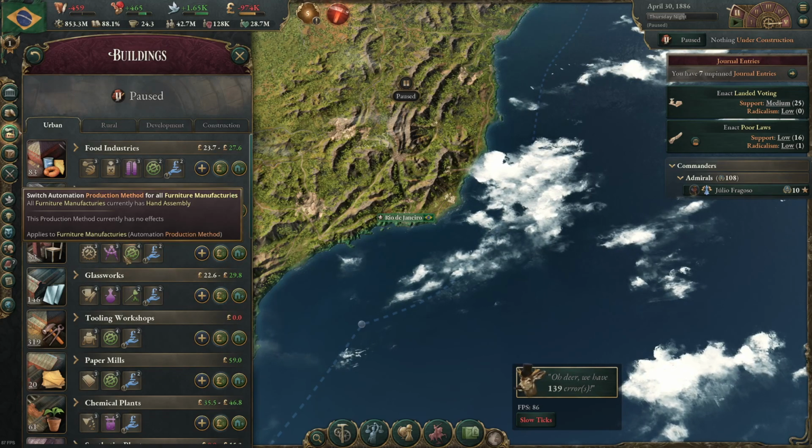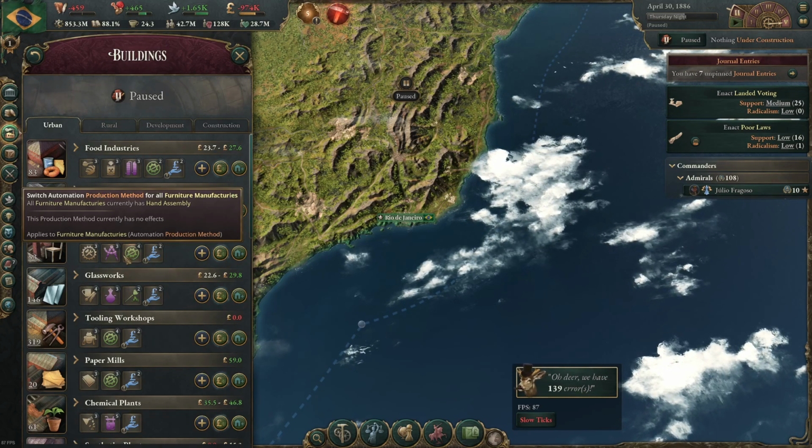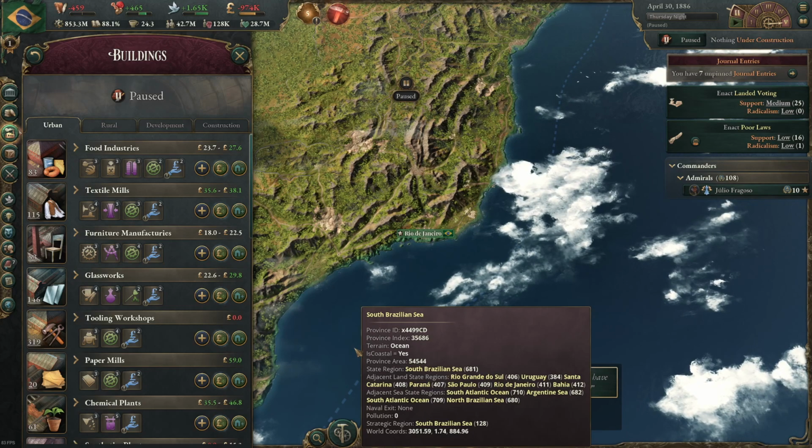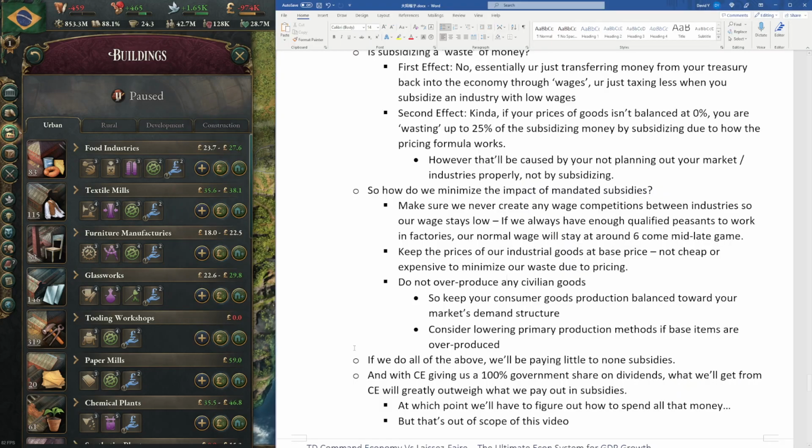Essentially, this is what you will have to do if you are in a capitalist society where you have a really high luxury goods demand and really low common goods demand. So in that case, you can consider lowering your primary production methods.